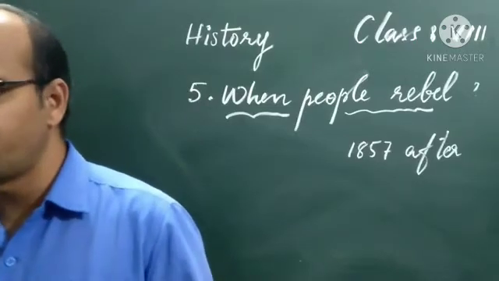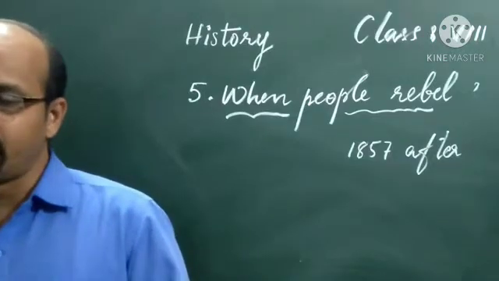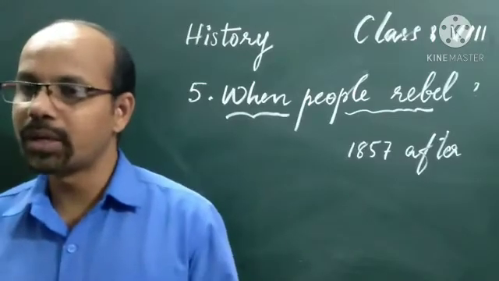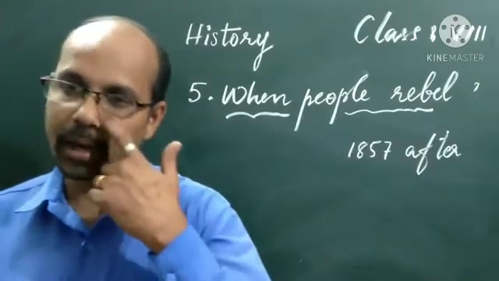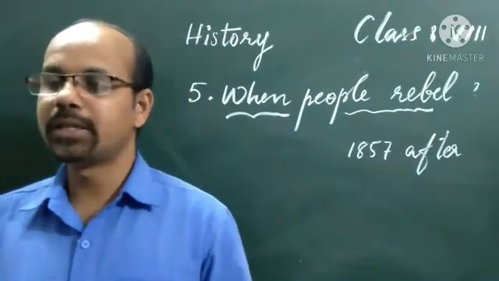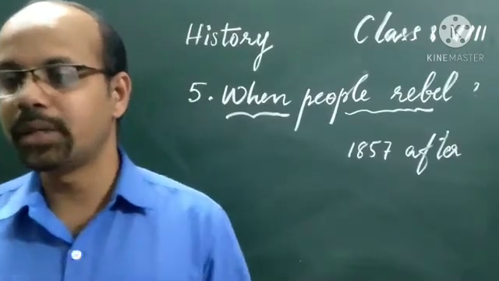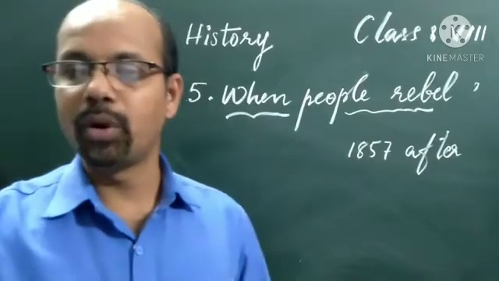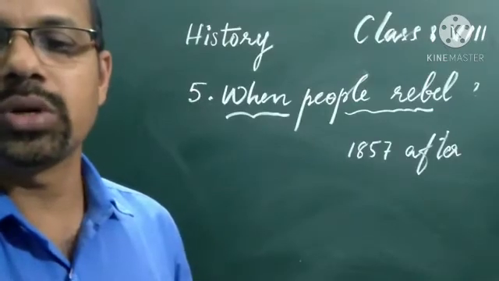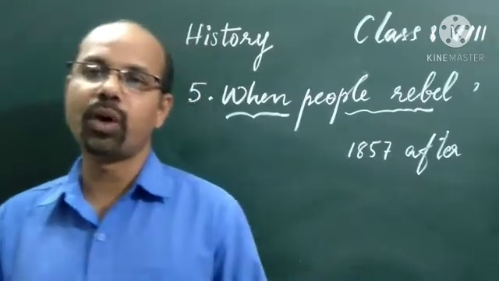Rani Lakshmi Bai of Jhansi wanted the company to recognize her adopted son as the heir to the kingdom. When her husband died, she adopted a son and declared that her adopted son would be the next heir to the throne, but the company did not accept this. In the case of Nana Sahib also, he was the adopted son of Peshwa Bajirao II. This was a similar case.